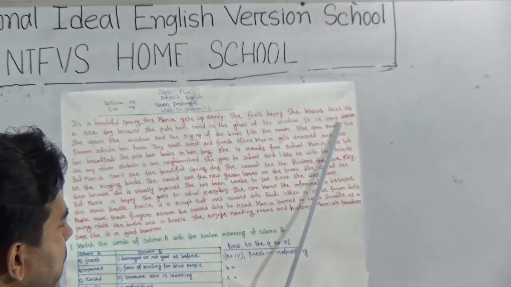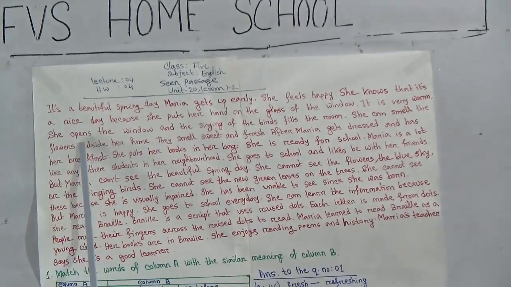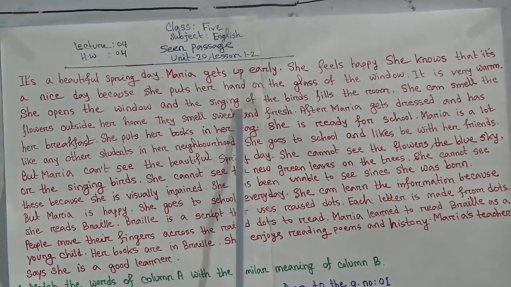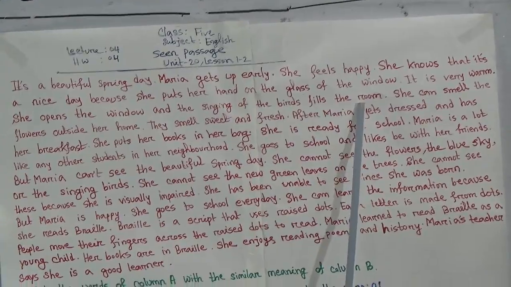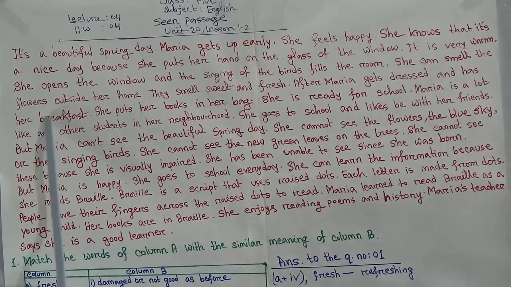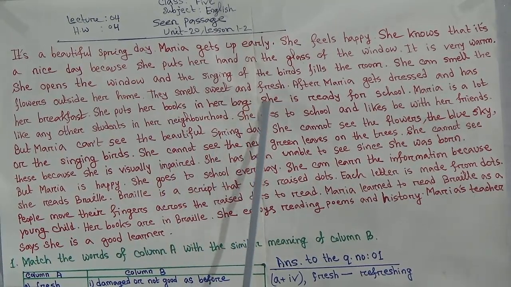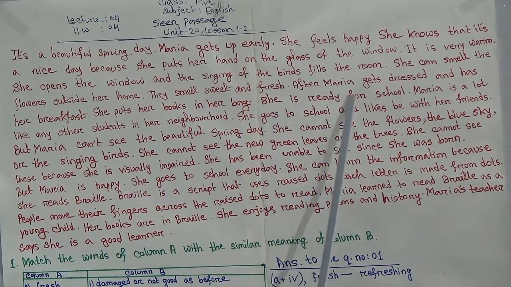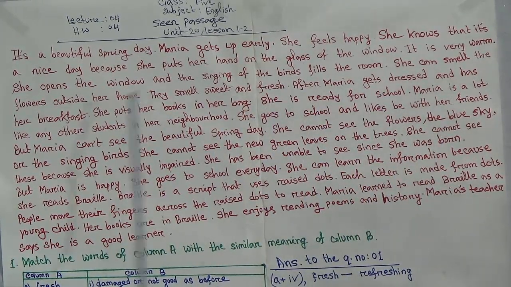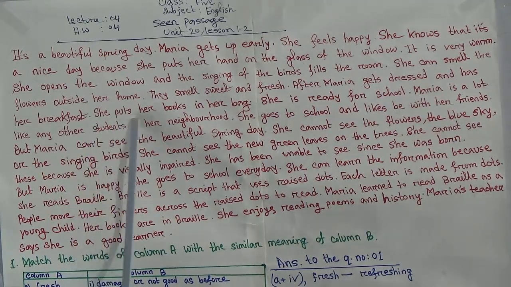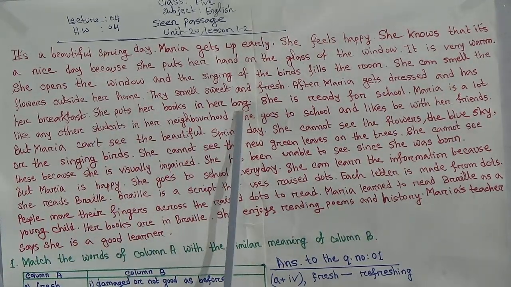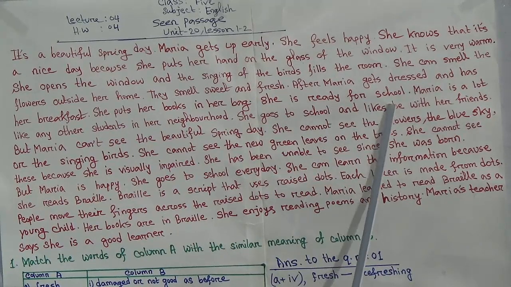Okay, it's very warm. She opens the window and the singing of the birds fills the room. She can smell the flowers outside her home. They smell sweet and fresh. After Maria gets dressed and has her breakfast, she puts her books in her bag. She is ready for school.